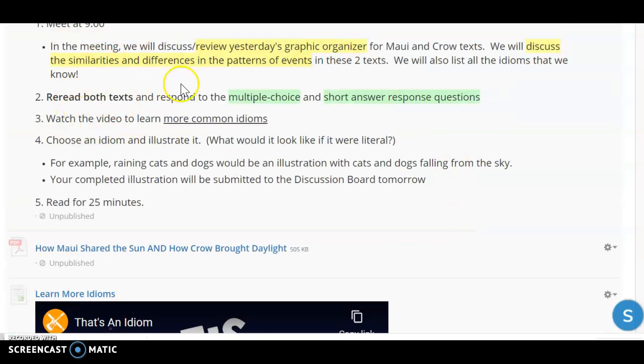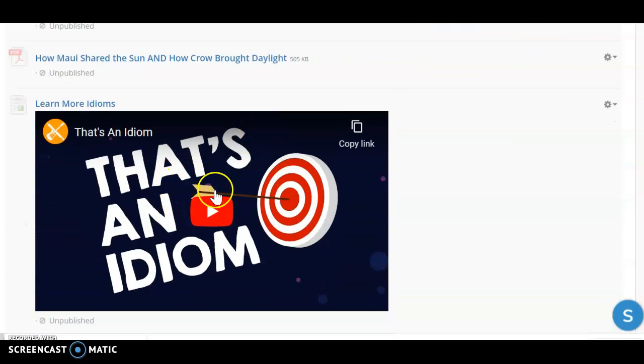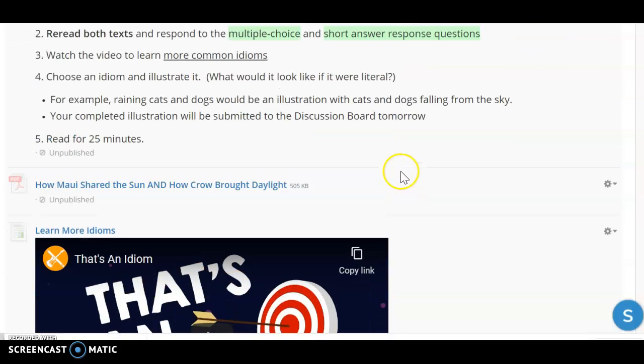After that, you are going to watch a video to learn more about some common idioms. This is a very short video. And after that, you are going to choose an idiom. Maybe it's from the video. Maybe it's one that you came up with on your own. And I want for you to illustrate what it would look like if it were real, like literal.